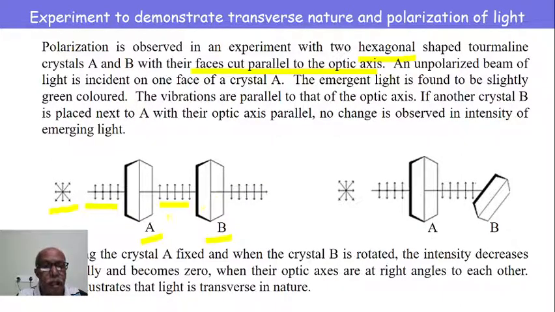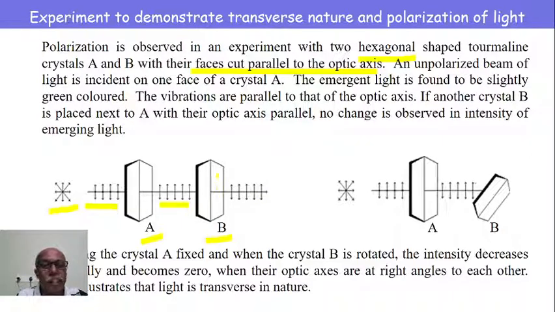And the axis of A becomes perpendicular to the axis of B, in which case the crystals A and B are said to be crossed. When the axes of both the crystals are at right angles to one another, then they are said to be in the crossed position. In the crossed position, no light will come out of B.